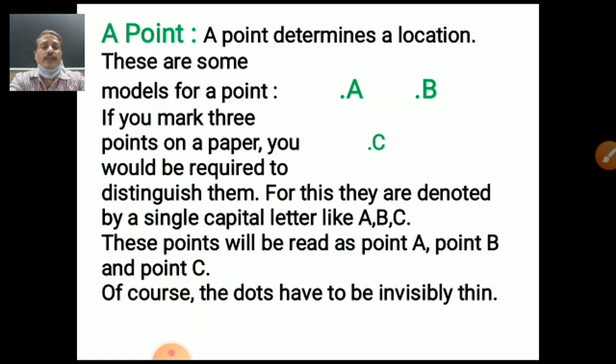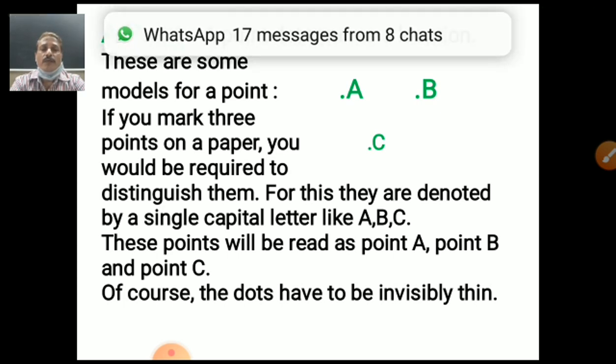Isn't it? Yes. See, what is a point? The first topic of geometry is the point. Suppose anyone asks you, what is a point? You may be confused how to answer. A point means a dot. A point determines a location. These are some models for a point. Suppose here point A, point B, point C. Each and every point, every dot, has a name.